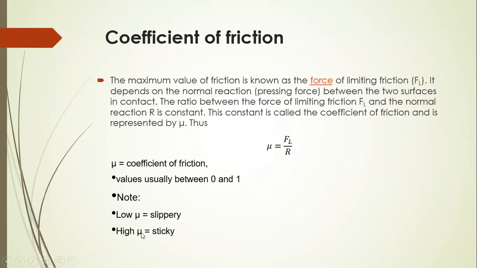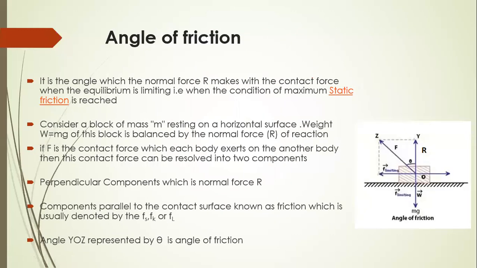If the value of mu is low, then the surface is slippery. If the value of mu is high, the surface is sticky. Therefore, friction is more. Now, next is the angle of friction. It is the angle which the normal force R makes with the contact force when the equilibrium is limiting, and when the condition of maximum static friction is reached.